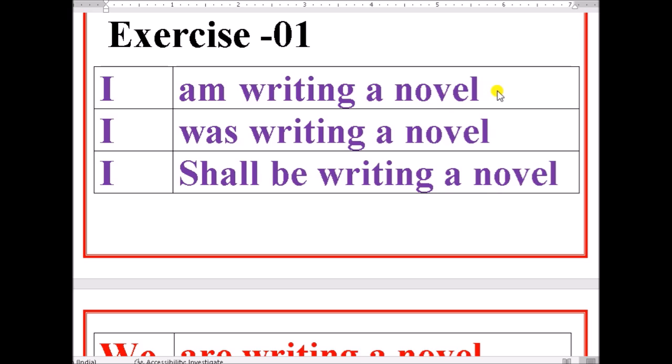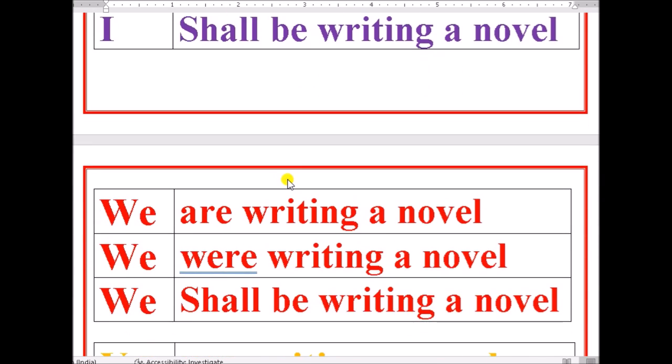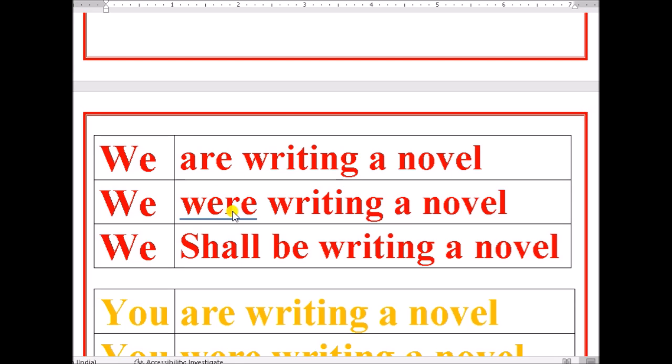I am writing a novel is present continuous tense. I was writing a novel is past continuous tense. I shall be writing a novel is future continuous tense. We are writing a novel, we were writing a novel, we shall be writing a novel. We are writing a novel in present continuous tense. We were writing a novel in past continuous tense. We shall be writing in future continuous tense.